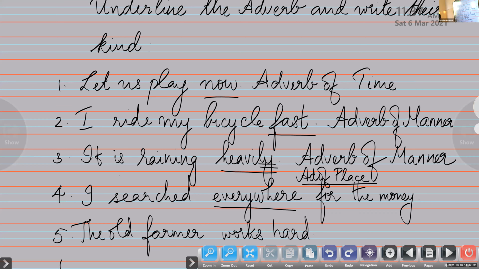Yes, ma'am. The old farmer worked hard. Yes, the old farmer works hard. So, ma'am, hard. Very good. So, what kind is it? Ma'am, manner. Very good. Adverb of manner. So this is how you have to answer it for your examination.